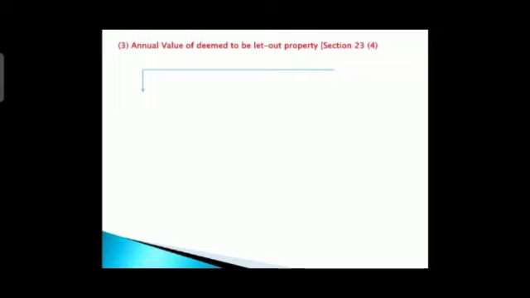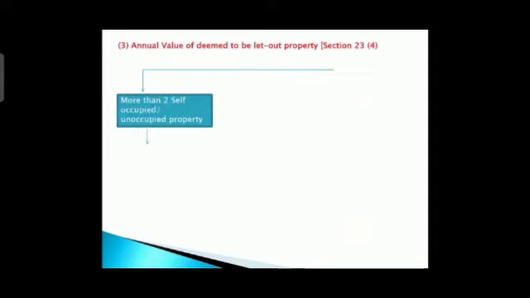Now that time what government is saying, that you are getting only 2 houses as SOP, that is self-occupied property, and the rest of the 3 houses, that is you have 5 houses, 2 houses are self-occupied, then the rest of the 3 houses will be considered as what? Deemed to be let out property. Okay, so let us understand that.